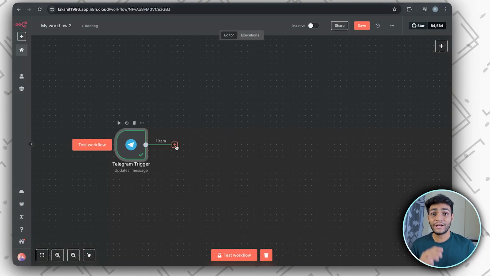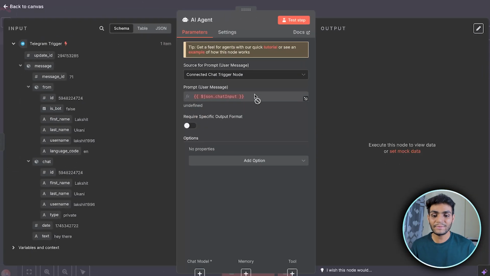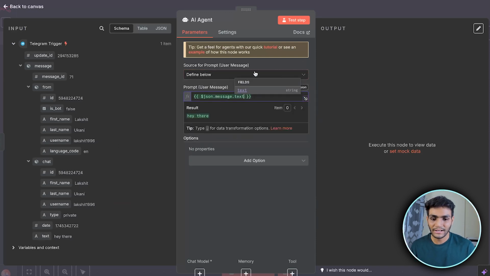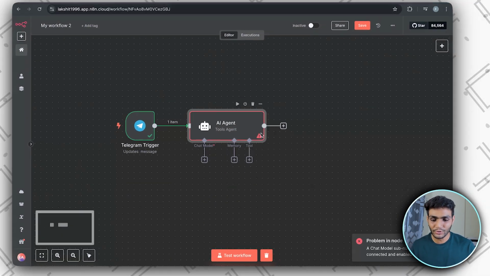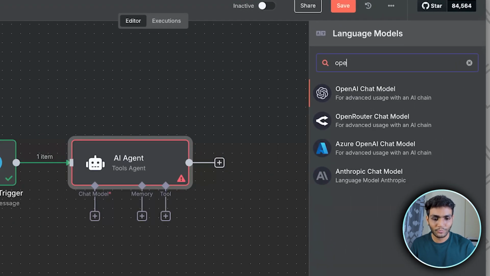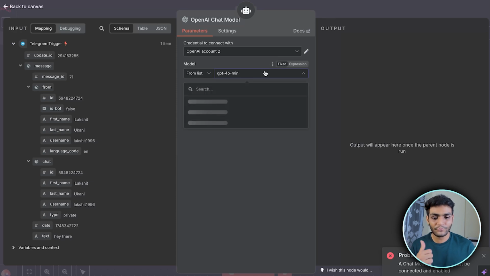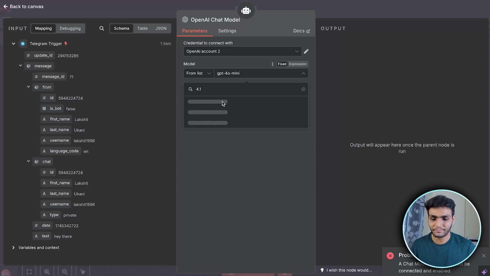Then let's add the brain for all of this. So let's add the AI agent. And we need a message, what kind of message the user has sent. For that, we'll make it defined below, and this "Hey" message. And let's test this. It is saying that it must be connected with the brain for that, which is an LLM. So we need to connect the chat model. I'll use OpenAI. I think GPT-4o mini is fine for me. Instead of 4o mini, you can use 4.1, which is cheaper and much smarter.